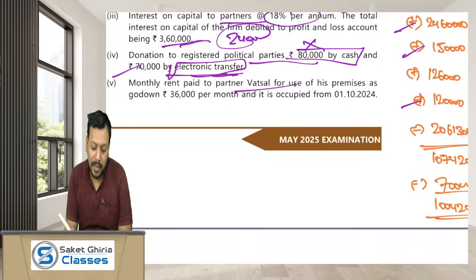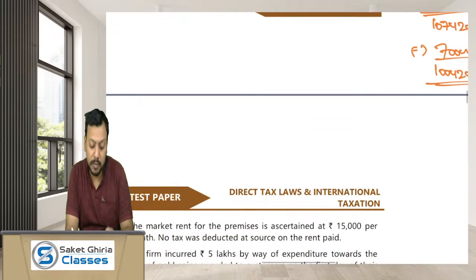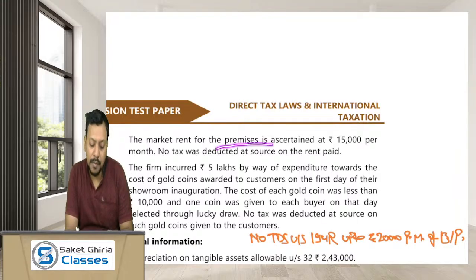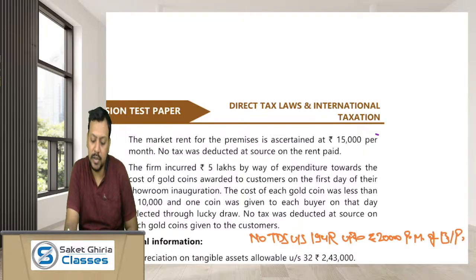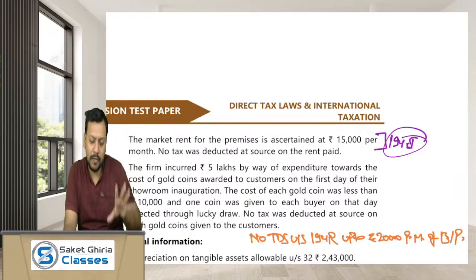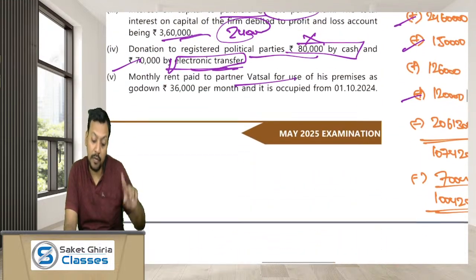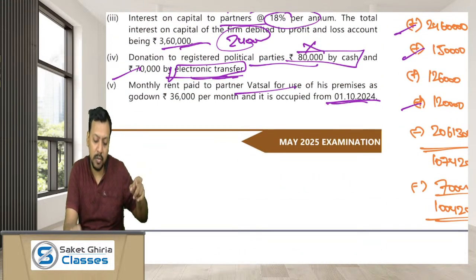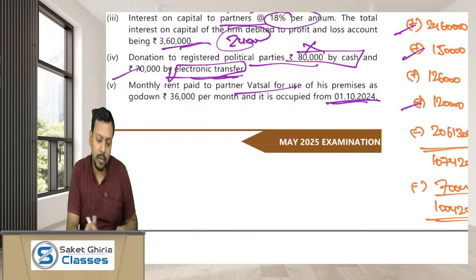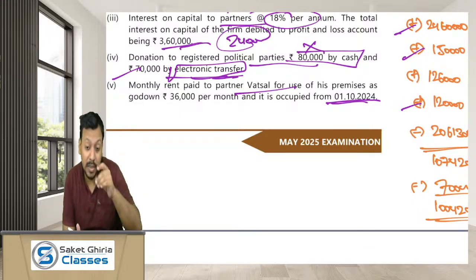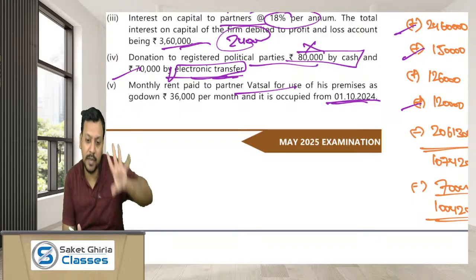Okay. So the rent that you are paying is rupees 36,000 per month, and it is occupied from 1st October 2024, means for 6 months. The market rent of the premises is 15,000 and no TDS has been made. Dear friends, on rent, TDS has to be made under section 194I if the aggregate rent exceeds rupees 2,40,000. Here, the aggregate rent for the entire year is for 6 months only. 36,000 into 6 equals 2,16,000. Hence, in this case, no tax is deductible under section 194I.